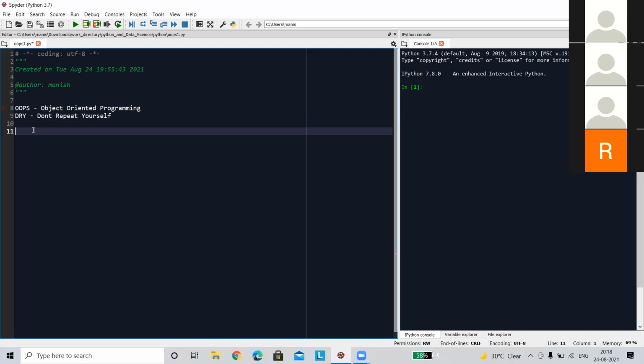Now comes to the concept. See, there is one term, object oriented. What does that term represent? Now, I'm giving you two kinds of scenarios. The first scenario is, suppose you are going shopping, a normal vegetable market or a normal supermarket. You take one large sack. You purchase different kinds of vegetables, fruits, or any grocery items, put everything inside your sack, and take it back to your home.